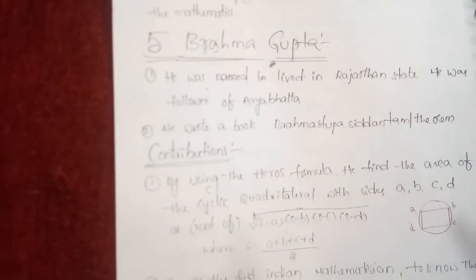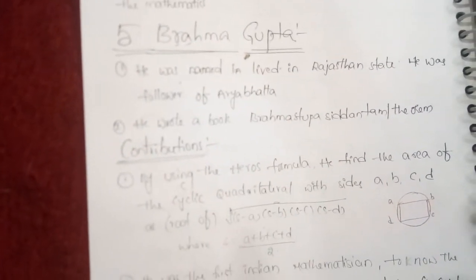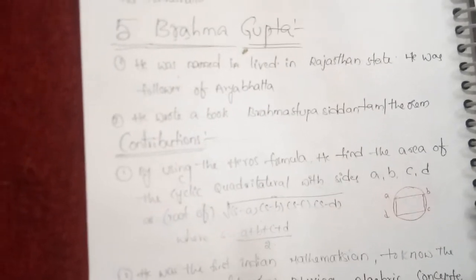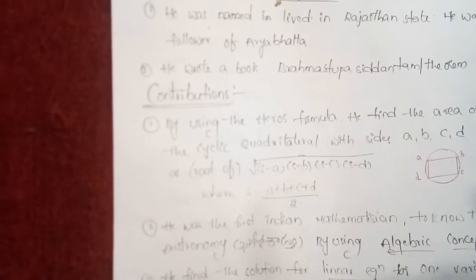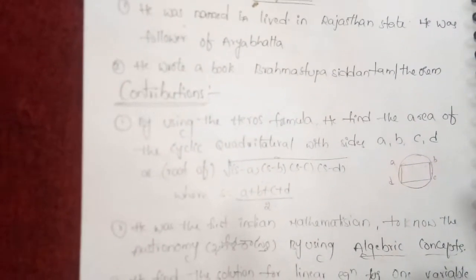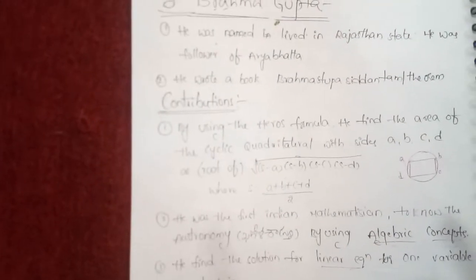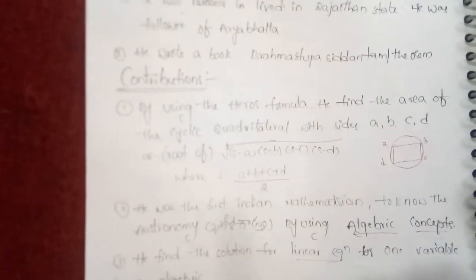Next, Brahmagupta. He lived in Rajasthan state. He was a follower of Aryabhatta. He wrote a book, the Brahmasphutasiddhanta.